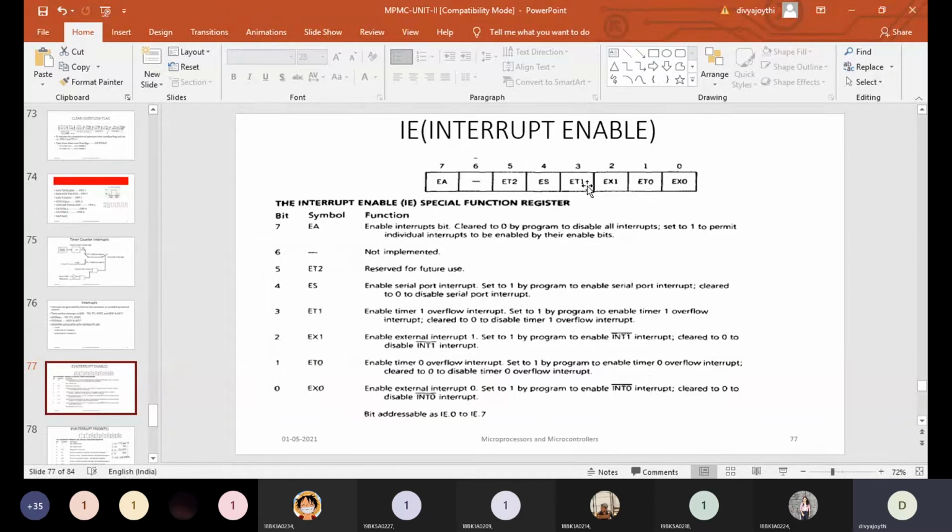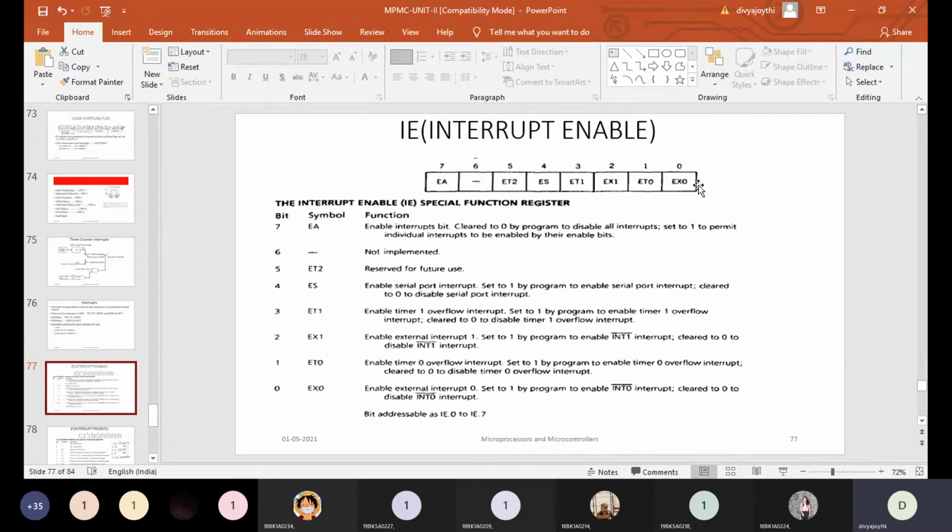For example, if ET1 equals 1, that means the controller should serve the timer 1 interrupt, but it will look at the EA value. Only when EA equals 1 and ET1 equals 1 will the controller serve the interrupt coming from timer 1. If EA equals 0 and ET1 equals 1, you have enabled the timer 1 interrupt but you haven't given 1 to EA. Then the controller may or may not serve it.